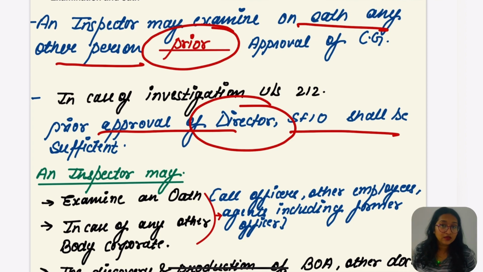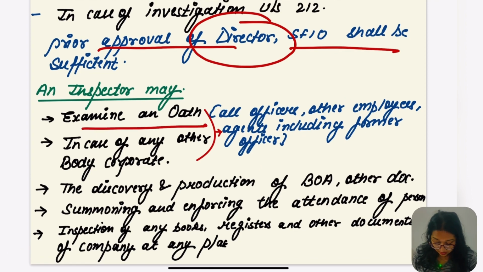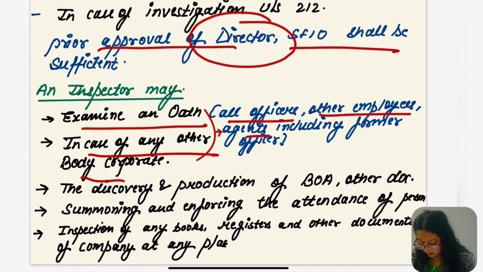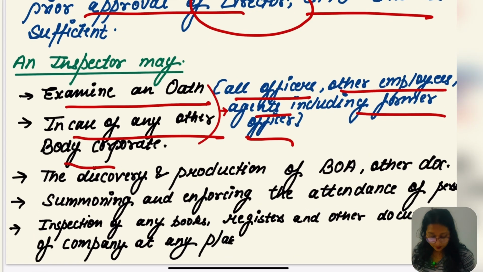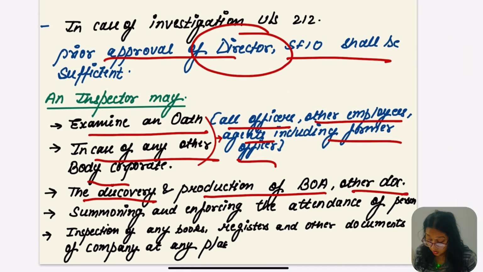In that case they need not go to the central government. An inspector may examine on oath any other body corporate, all the officers, other employees and agents including former officers. They may ask for discovery and production of books of accounts or any other documents. Is it clear? These are the same things which we already know.